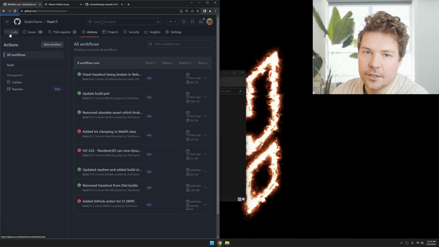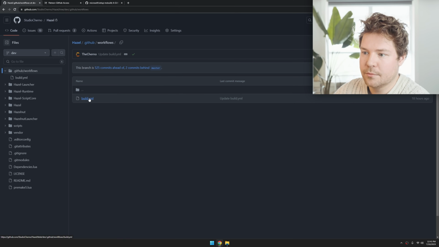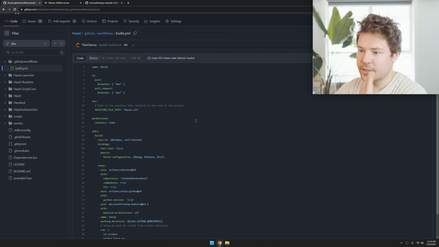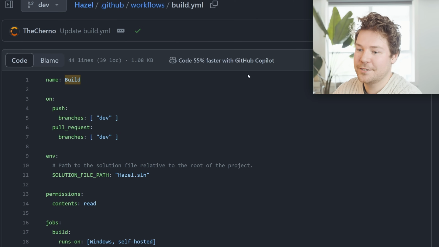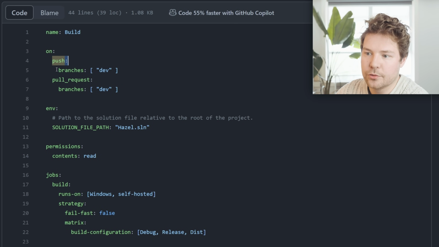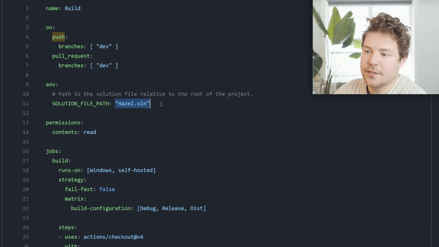So now let's quickly take a look. Before we explore the Actions tab a little bit more deeply, let's take a look at what our YAML file actually looks like. So this is it. This is the complete YAML file. I called it build, pretty self-explanatory. You can see it's being triggered on a push to the dev branch. And inside the environment, all I've specified is the solution file path.